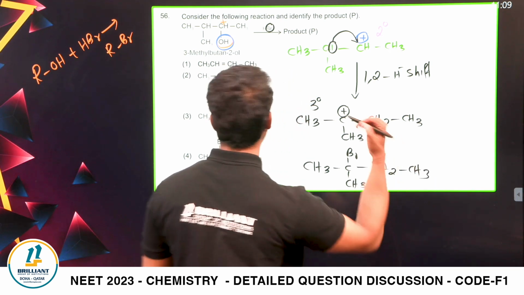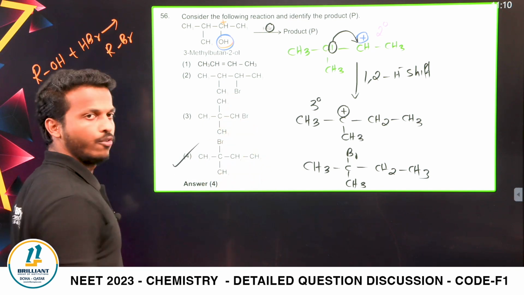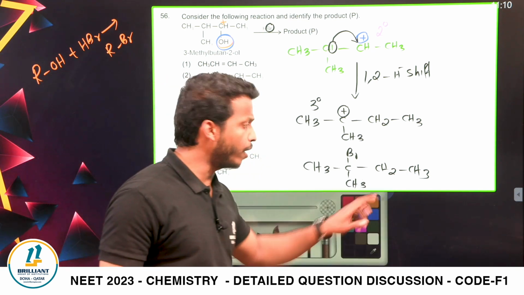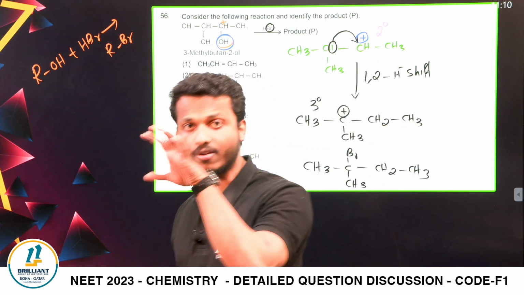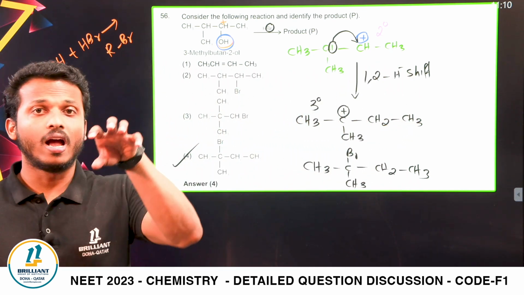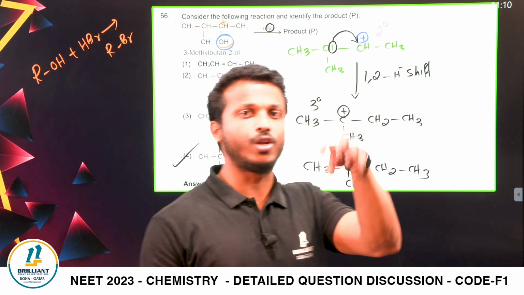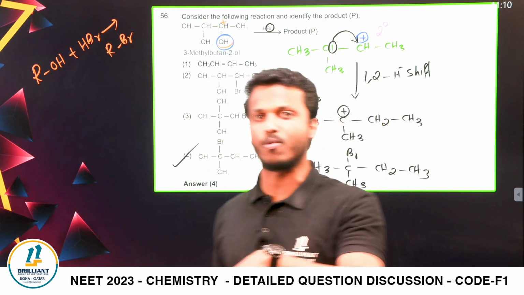CH3 is the final product, dear all. What is the option? Option number 4. So dear all, whenever you're removing OH or halogen, if you're making a carbocation in the first step, please don't carry out the nucleophilic substitution immediately on the carbocation.